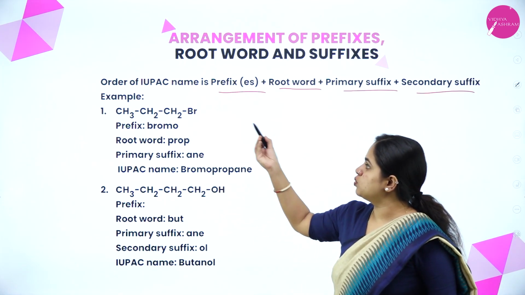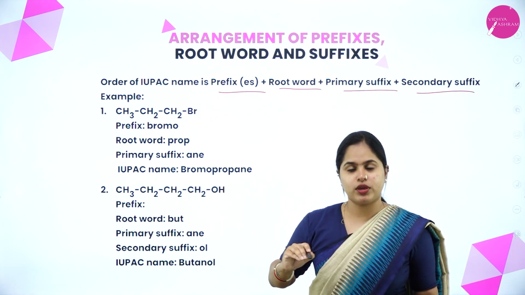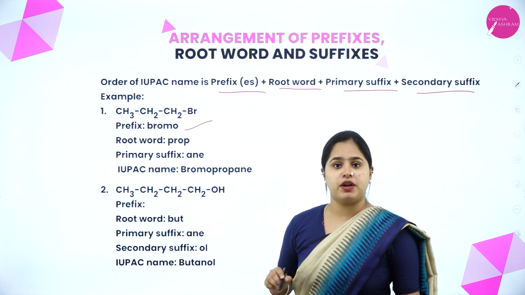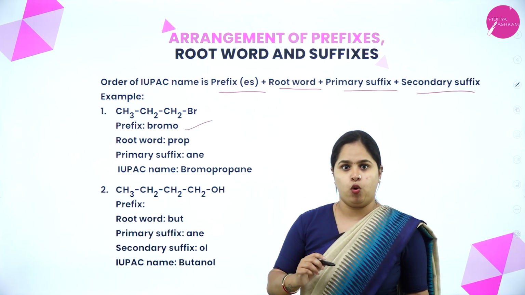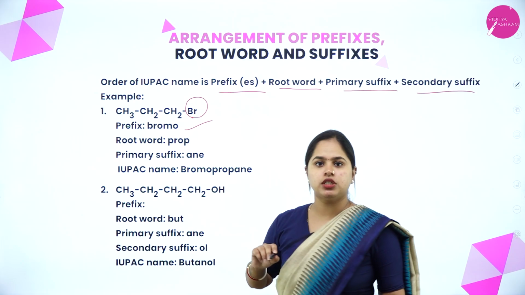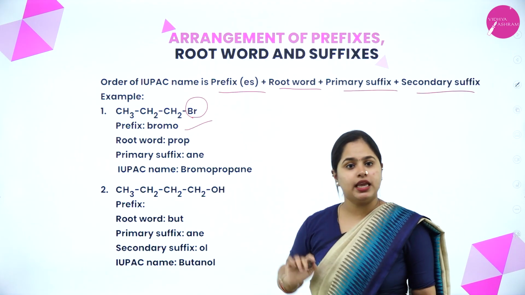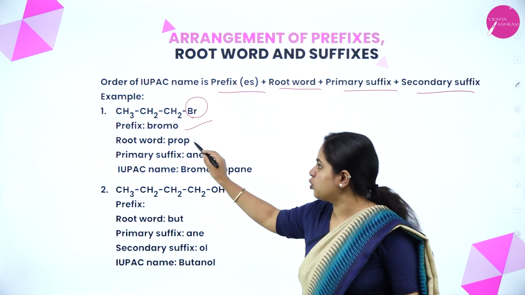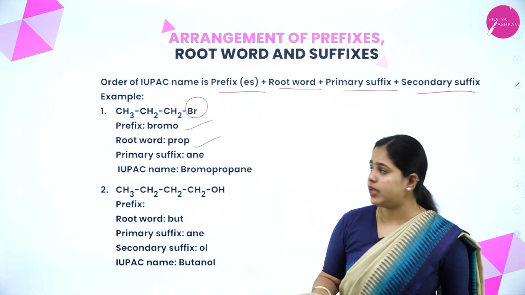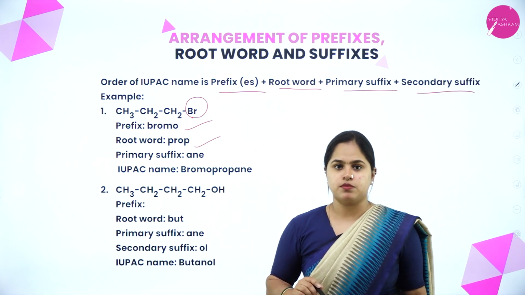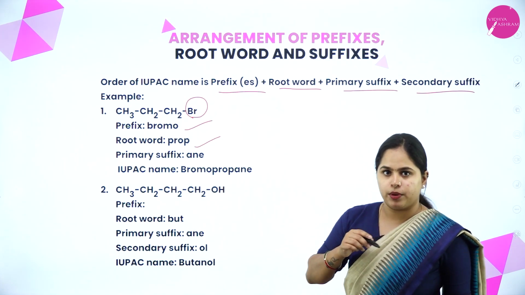CH3, CH2, CH2, Br. In this organic compound, which is the prefix? The prefix will be bromo. As you can see, halogen is there, that is bromine. So that will be the prefix. And which will be the root word? It will be prop. Why? Because 1, 2, 3, there is a total of 3 carbon atoms. So the root word will be prop.